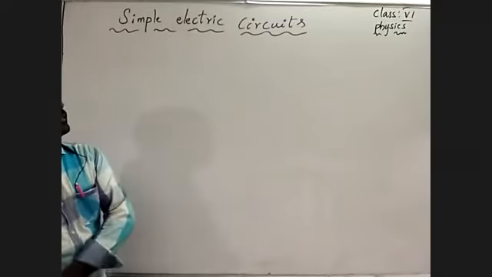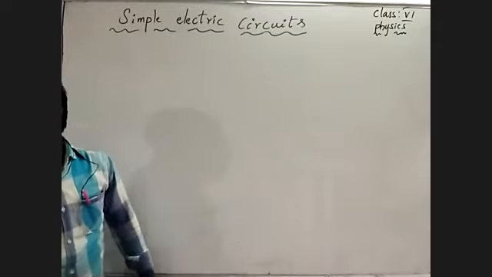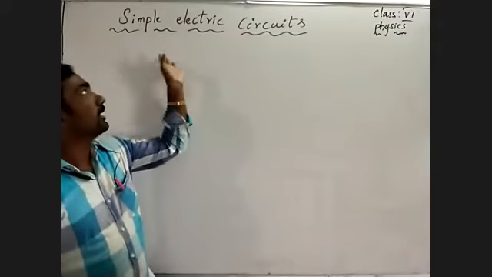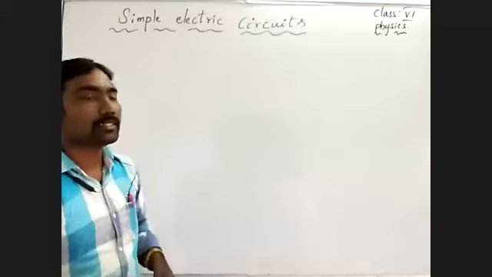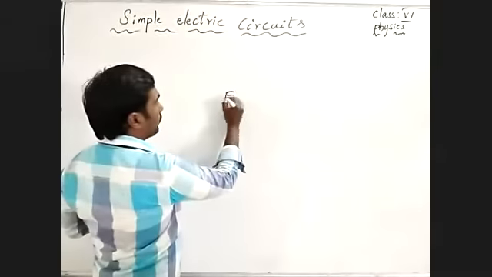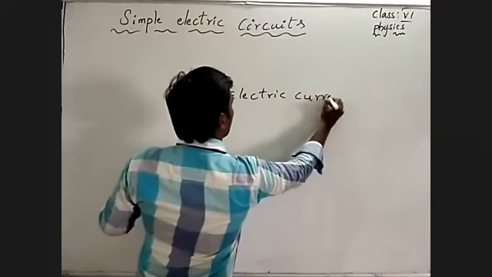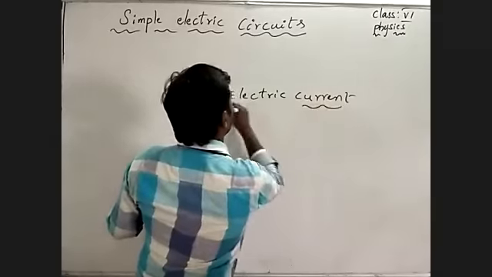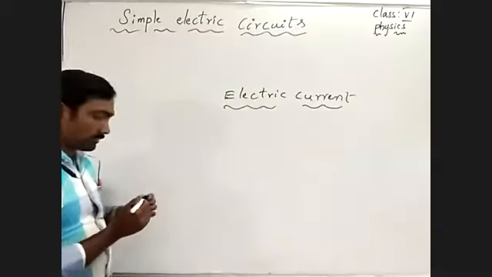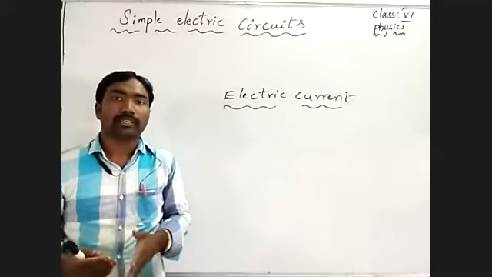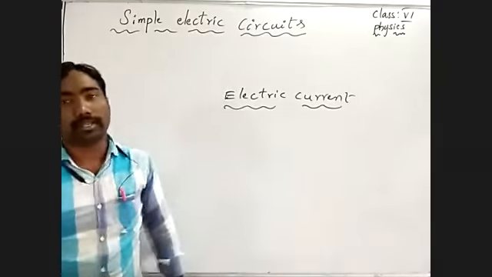In our day-to-day life, we know very much about electric current. Yes, of course, we know it well. How are we affected by it? How does electric current play an important role in our real life?